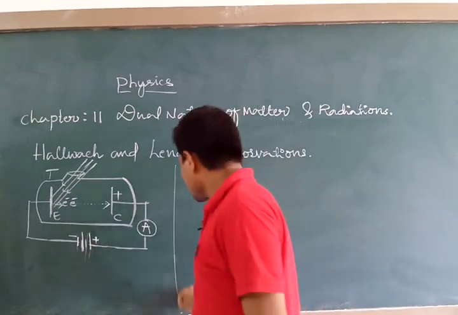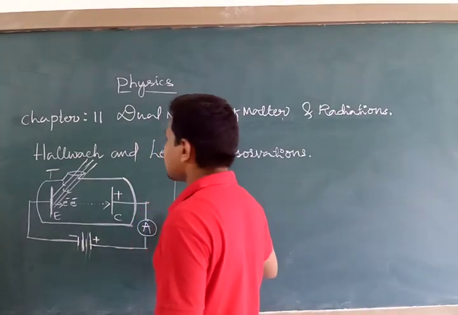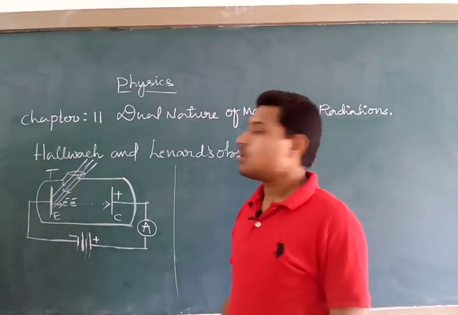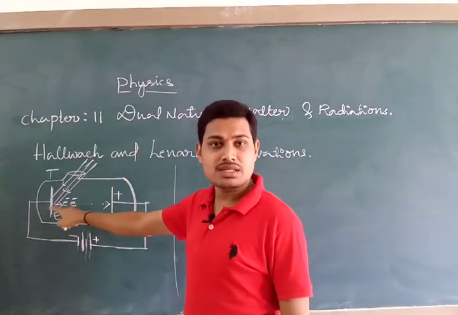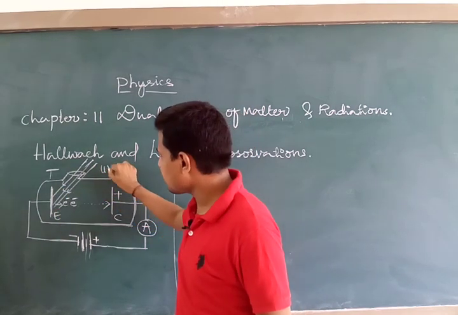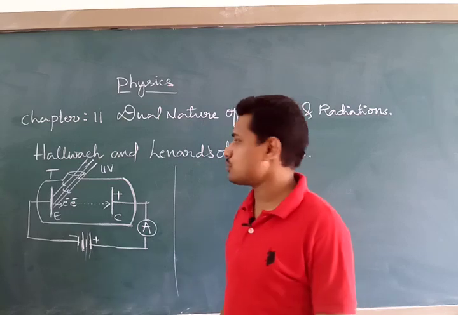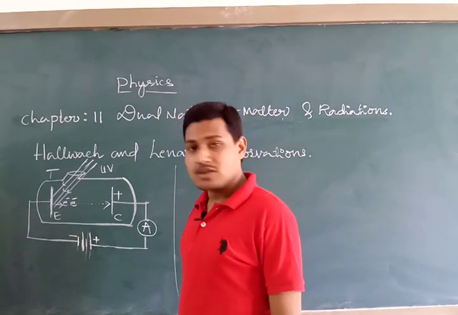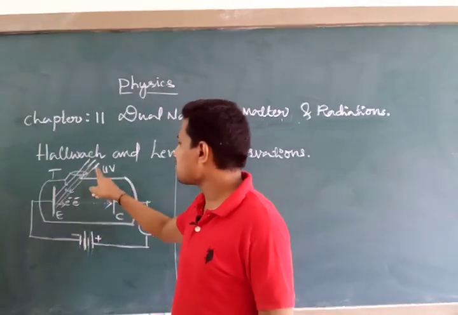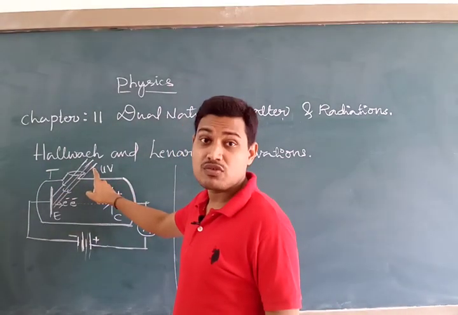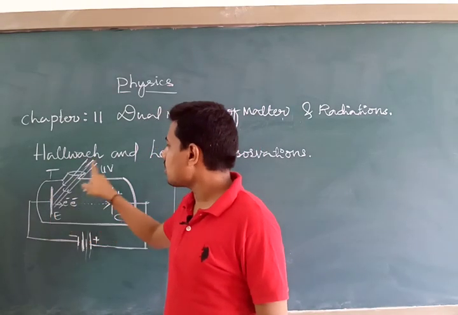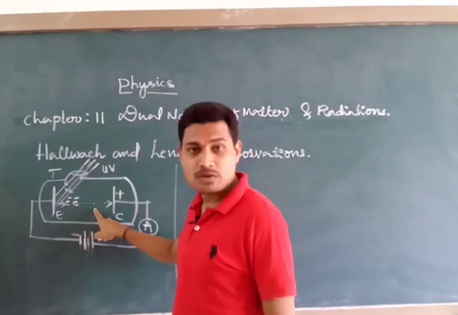Next observation is Hallwachs's. So Hallwachs made some observation here. What is the observation he made? When we incident some particular radiation, not necessarily ultraviolet radiation, or any other type of radiation also. Later on I will tell you the nature of this emitter plate, how it depends upon the source of light and for what particular light they emit electrons.